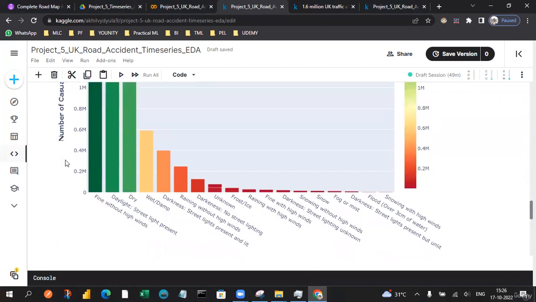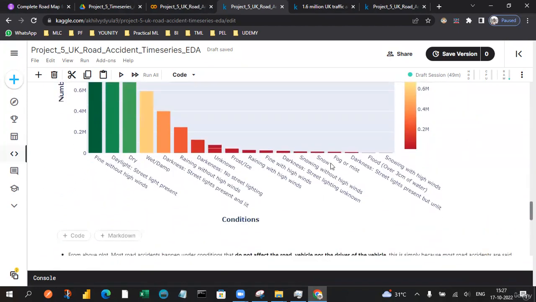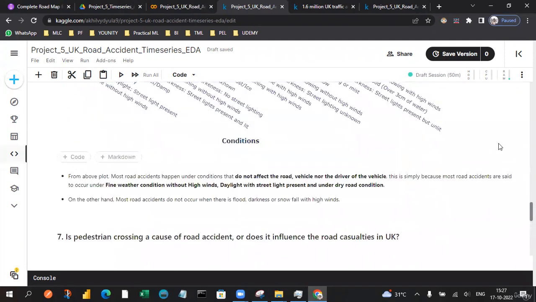So let's say we find fine weather without high winds, daylight, and street lights present. That means there are many fine results having a very high number of casualties. Only a few of them are, say, fog or snowing without high winds, darkness, or street lighting unknown. Fine with high winds has very low casualties.